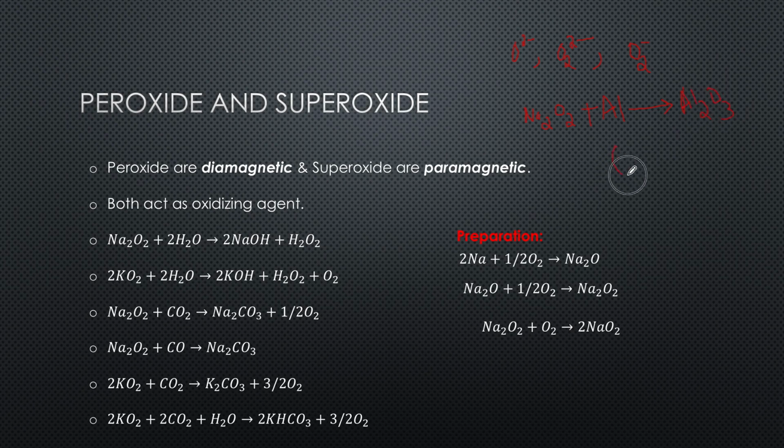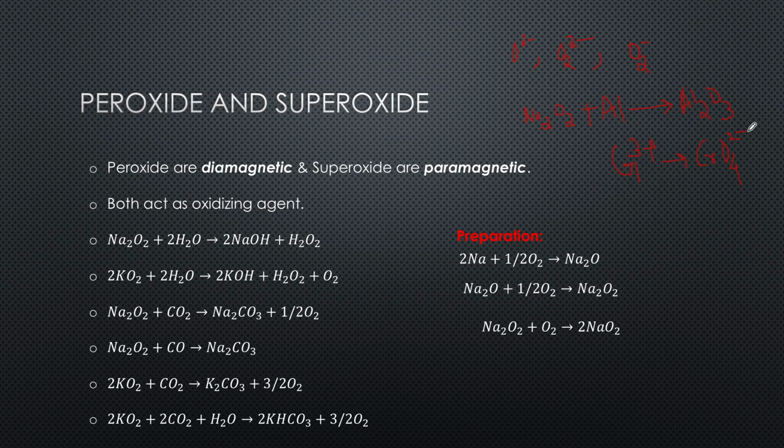Similarly, they can oxidize Cr3 plus to chromate, that is CrO4 2 minus. Okay, so what I would like you to do is kindly write down the balanced chemical reactions for these oxidation reactions.